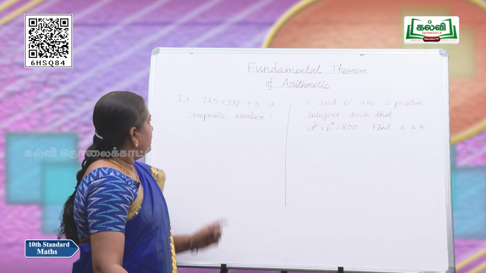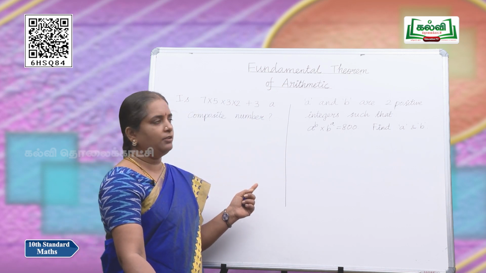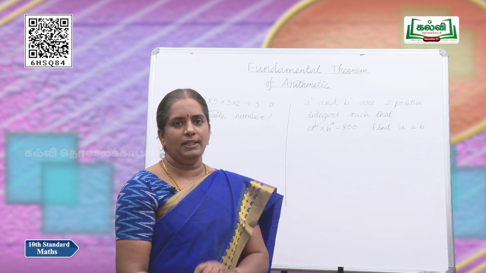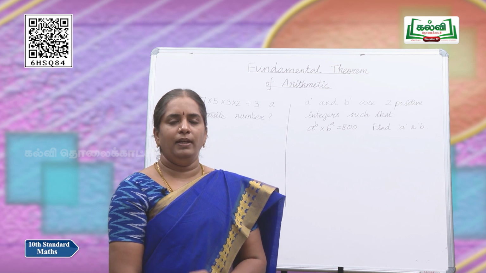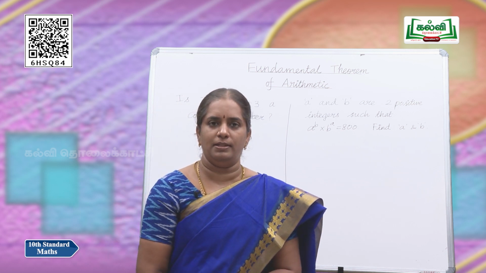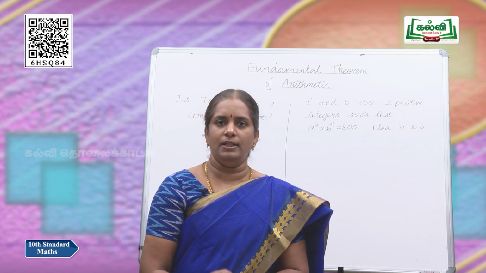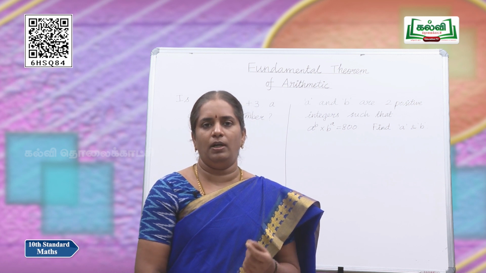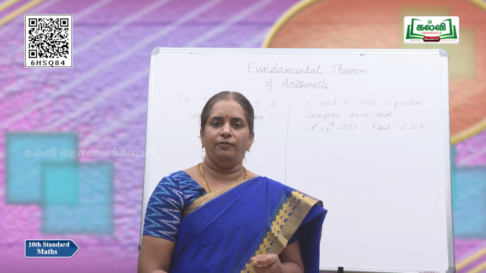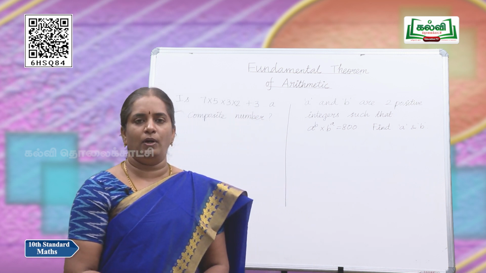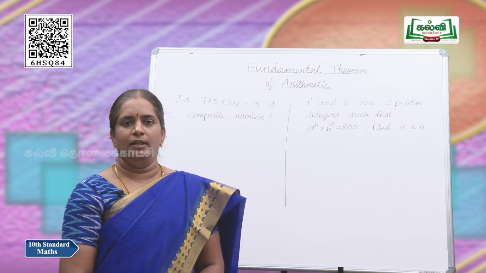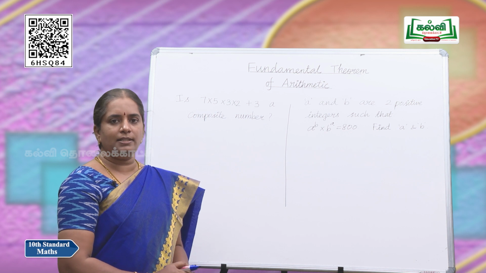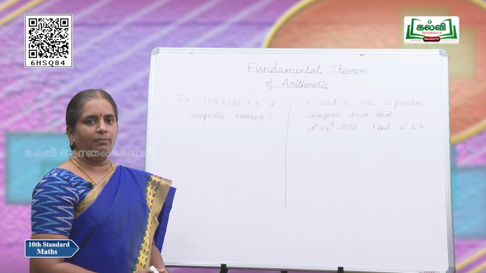See the sum: is 7 into 5 into 3 into 2 plus 3 a composite number? Before going to the sum, we can discuss what a composite number is. We know very well a composite number is a product of prime numbers, that may be 2 or more prime numbers. If a number is written as a product of 2 or more prime numbers, then it is a composite number. So, let us see whether we can write this number as a product of prime numbers.